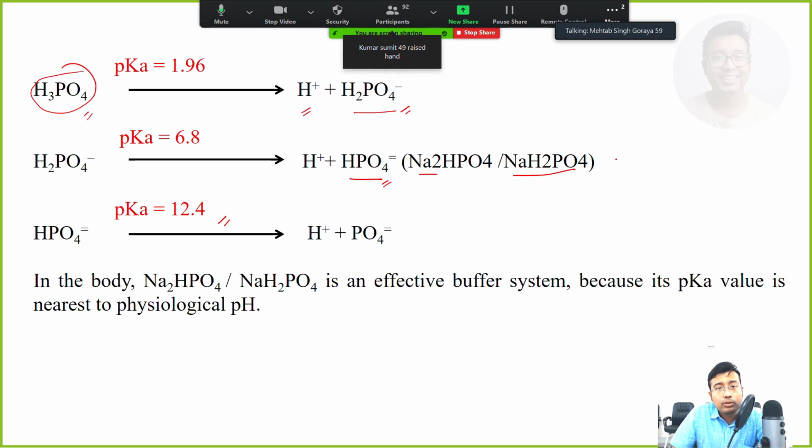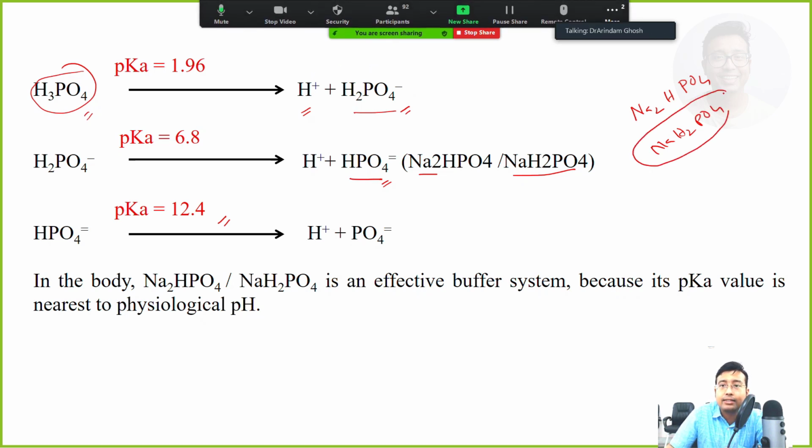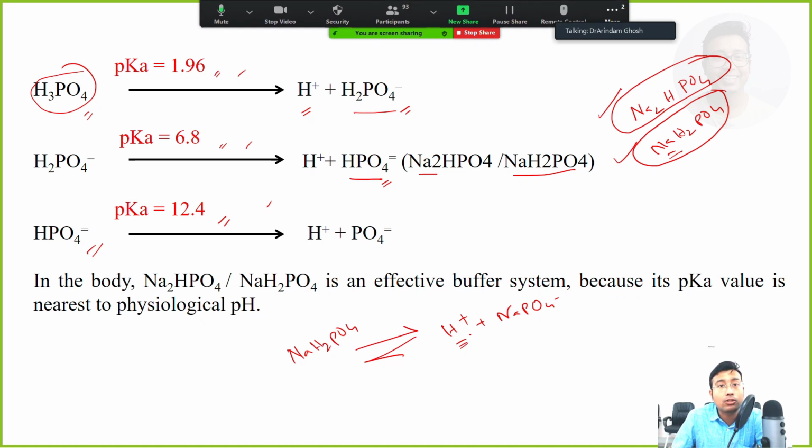So, composition of phosphate buffer is disodium hydrogen phosphate and sodium dihydrogen phosphate. This behaves as an acid and this behaves as a base in solution, because NaH2PO4 dissociates to form H plus plus NaHPO4 minus. So this behaves as a proton donor, so this is an acid.